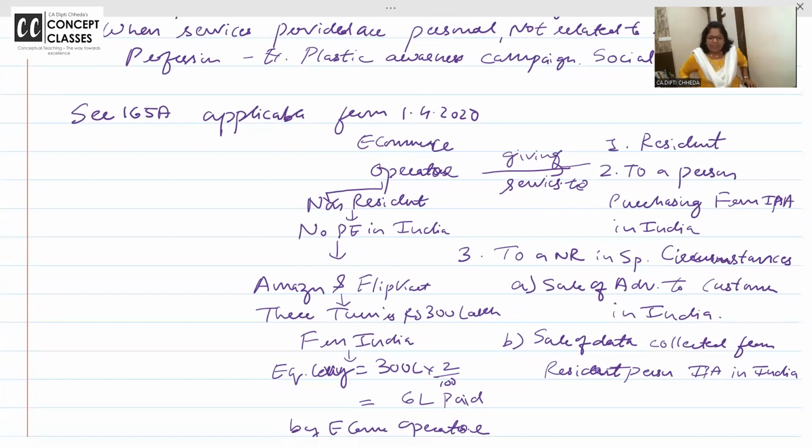He can give services. Acha, both, giving services, goods and services to resident or to a person purchasing from IPA address in India. You know now how? Suppose this is a non-resident.